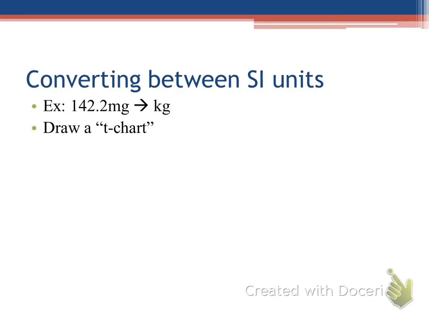Let's think about if I want to go from milligrams to kilograms. Can I go directly there, or where should I stop in the middle? Go ahead and look at your chart. Do we have a conversion that says this many milligrams is equal to this many kilograms? Do I have any direct conversion from milligrams to kilograms? No, right?